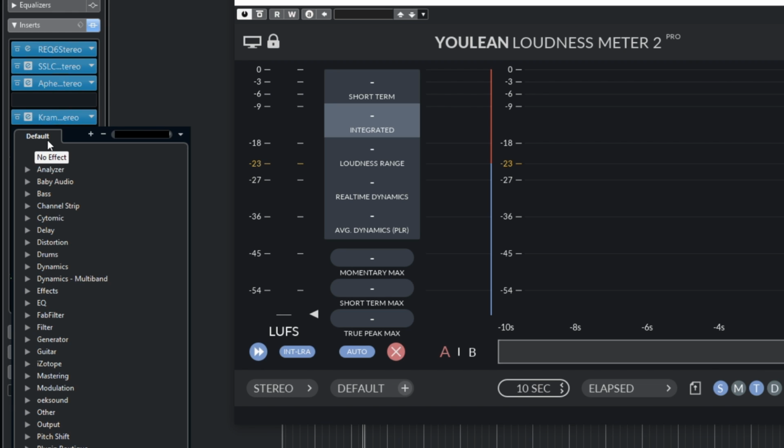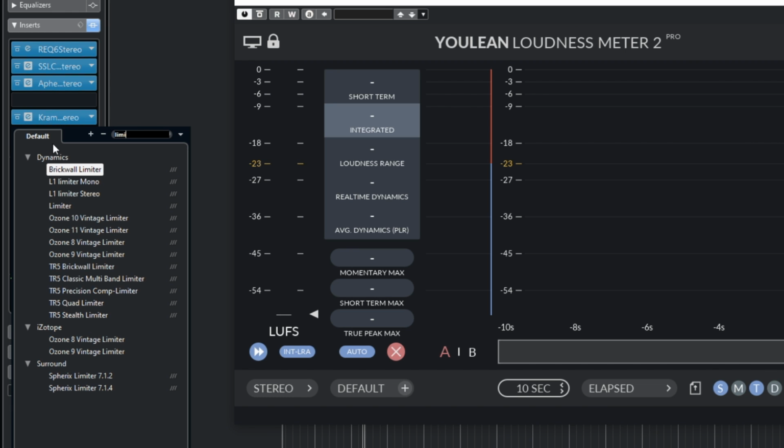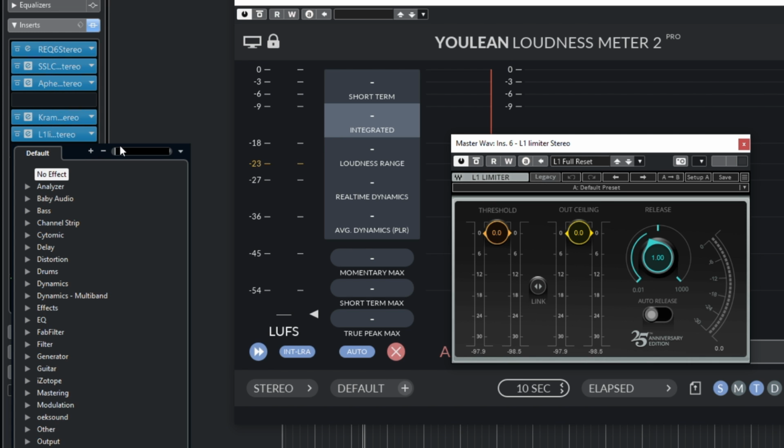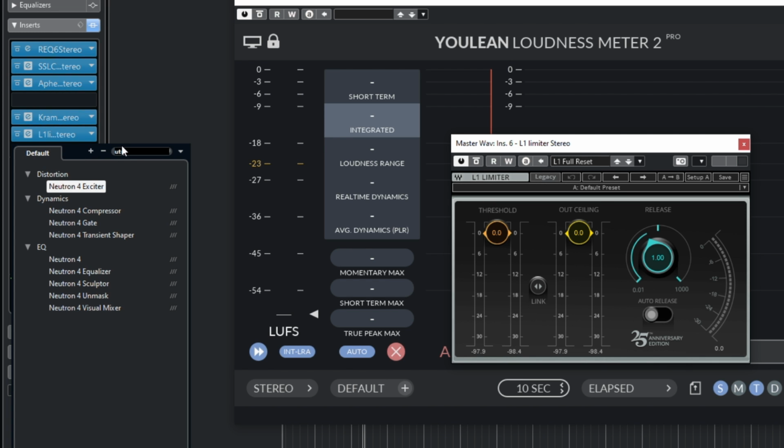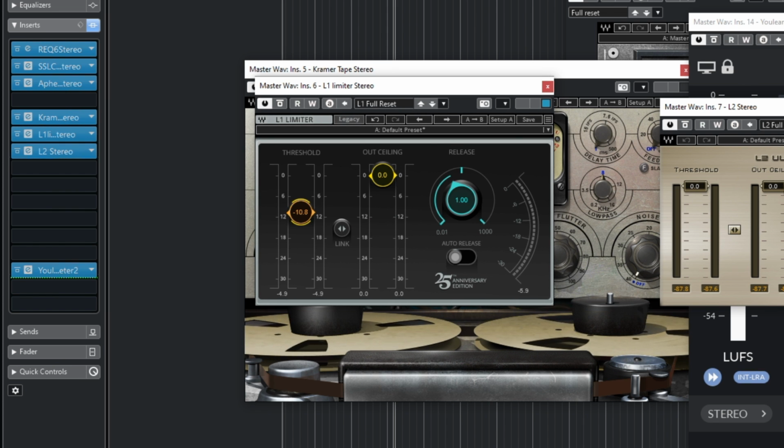I'll add my limiter over here. Yeah, I'll use two limiters from Waves. I'll use the L1 limiter over here, and also I'll use the Ultra maximizer. So I'll be using these two limiters over here.